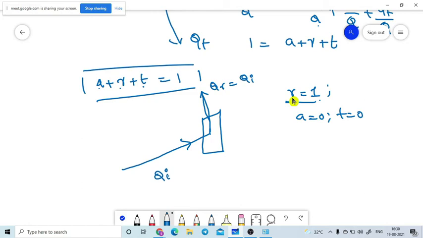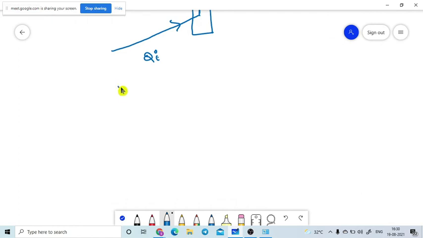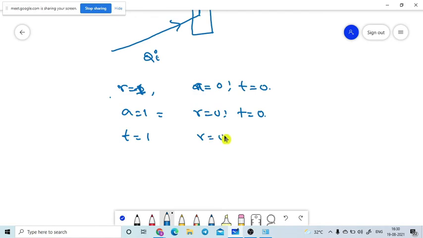Yes, sir. So then I am going to the other one. In a similar manner, if R is equal to 1, then A must be equal to 0 and T must be equal to 0. That is the first case, over. If A is equal to 1, then R is equal to 0, T is equal to 0. If T is equal to 1, R is equal to 0 and A is equal to 0.